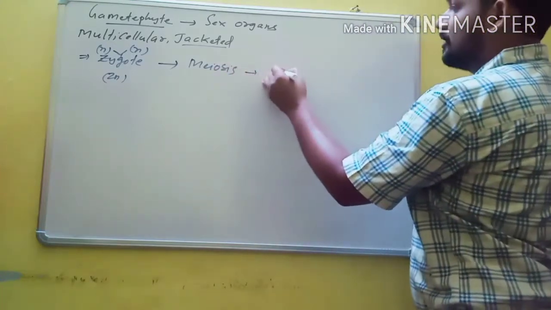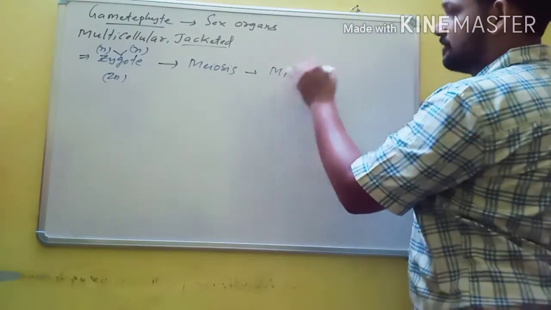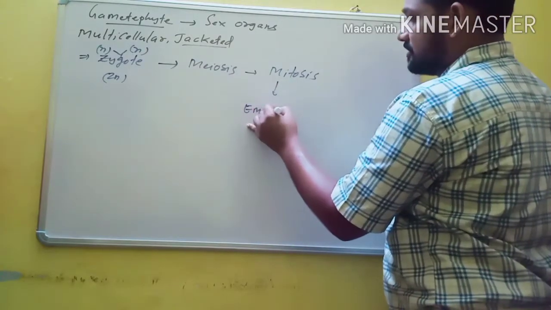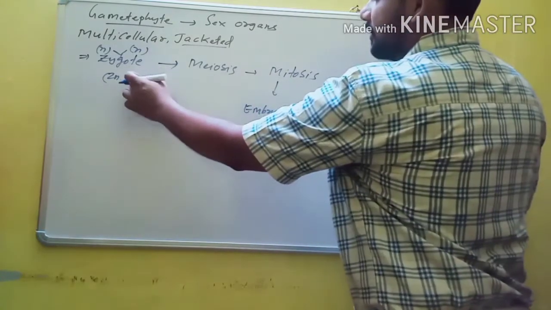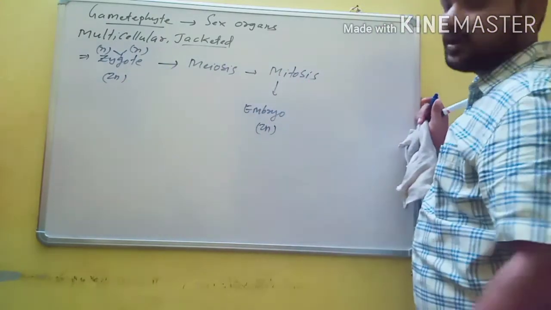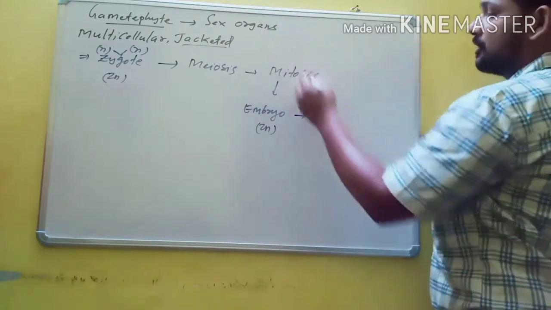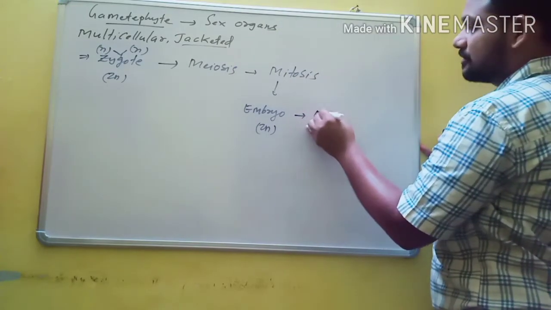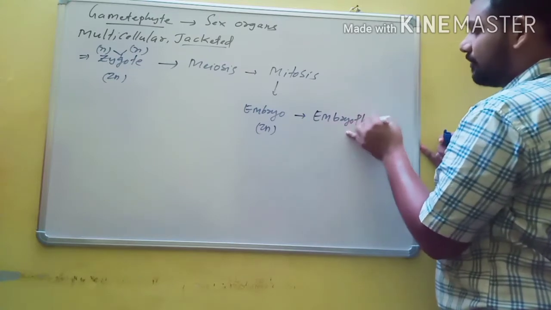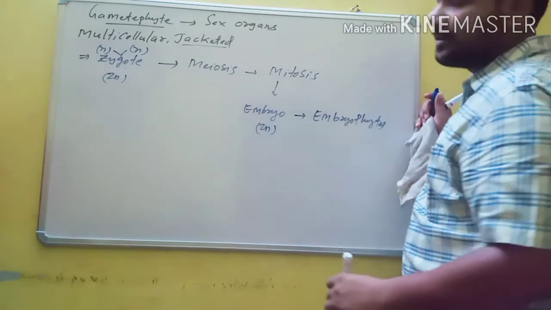Instead, it undergoes mitotic cell division. Then the zygote produces an embryo. The zygote is diploid, so the diploid zygote undergoes mitosis to form a diploid embryo. That's why bryophytes are the first embryophytes of the plant kingdom.